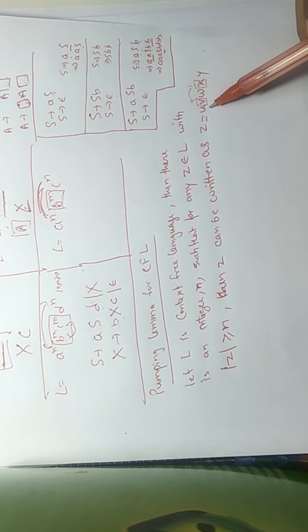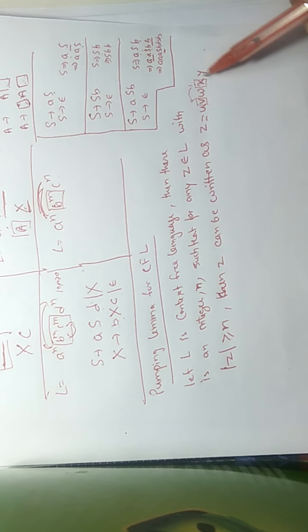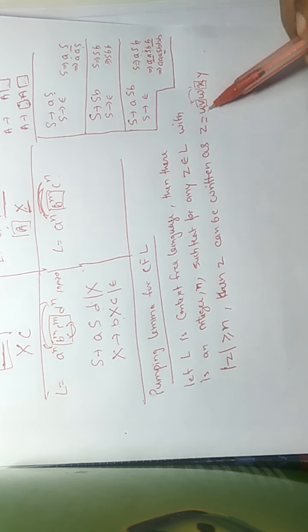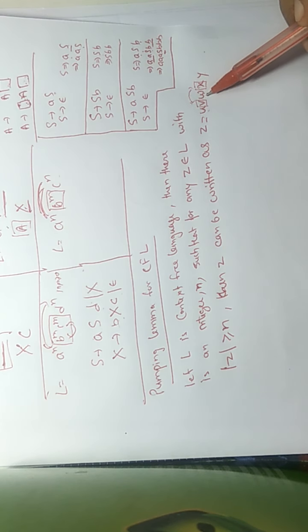U can be also epsilon. U is optional. It is not necessary to have always something before matching, or it is not necessary to have something after matching. U can be epsilon, Y can be epsilon, W can be epsilon also.